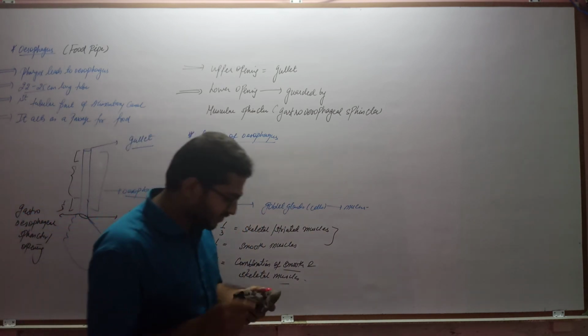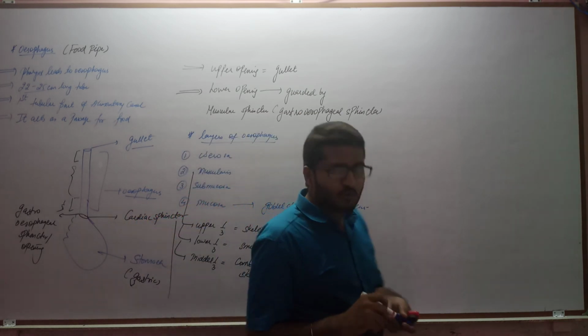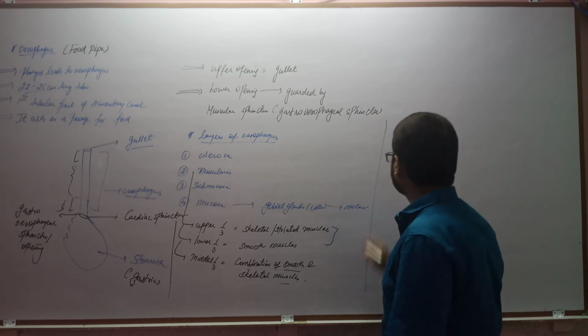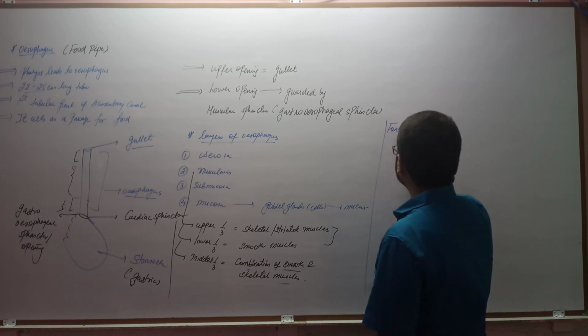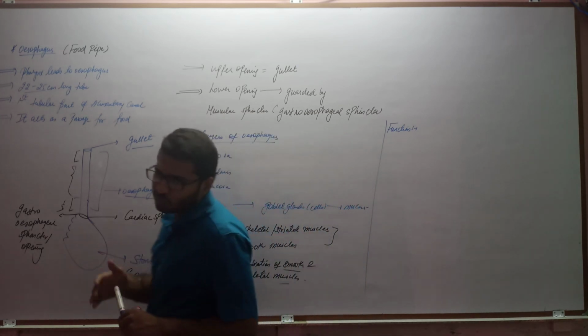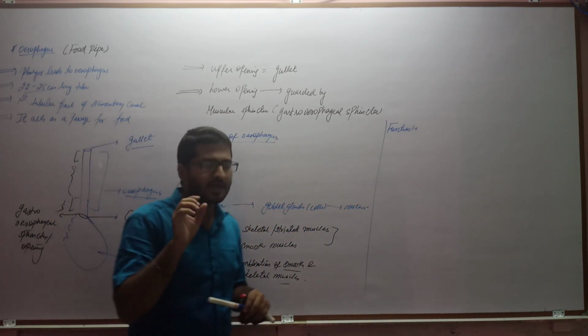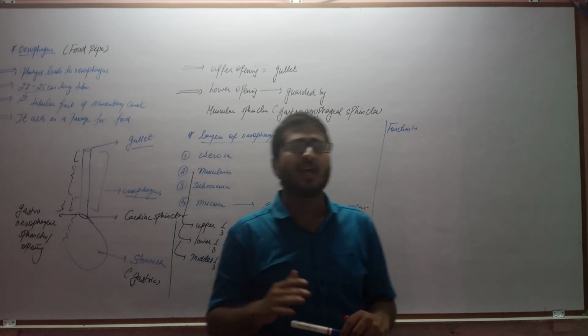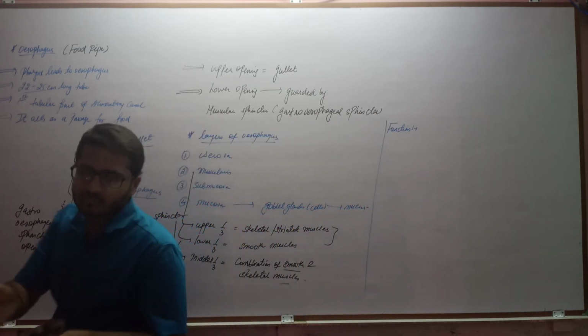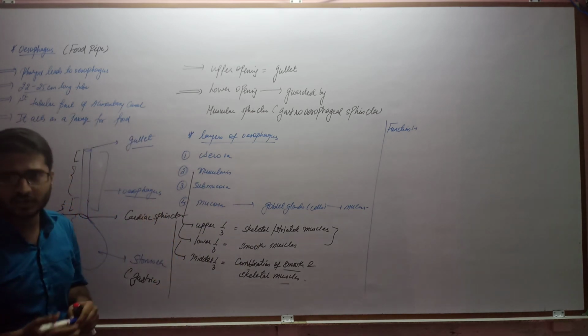Now function, that is the last part of the esophagus. As I have already told you earlier also, the pharynx and esophagus have only one purpose. It is acting as a passage of food. That means it carries the food till the stomach. The food is carried using the esophagus part only.